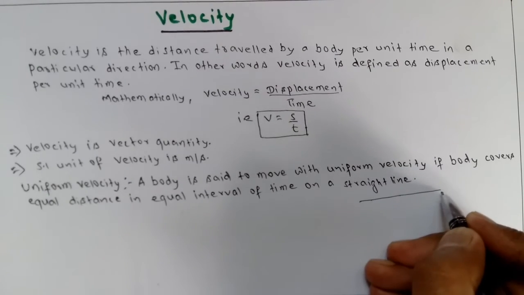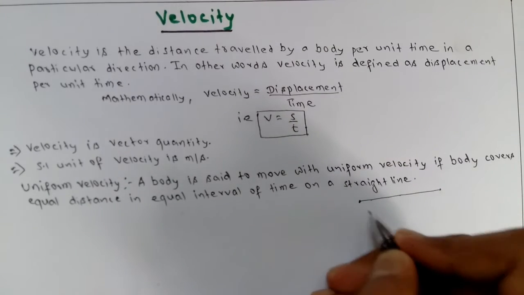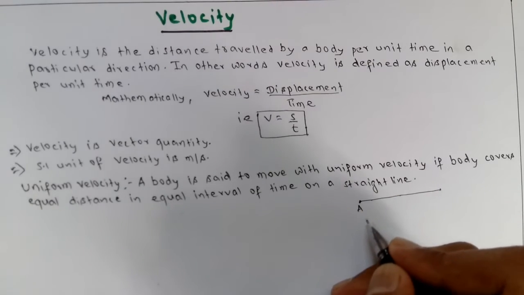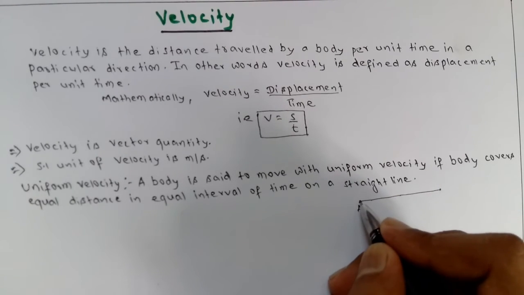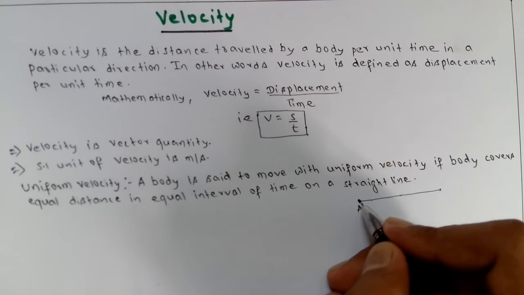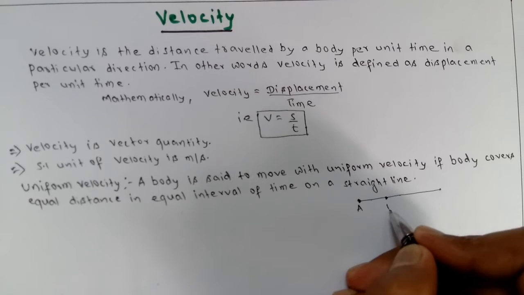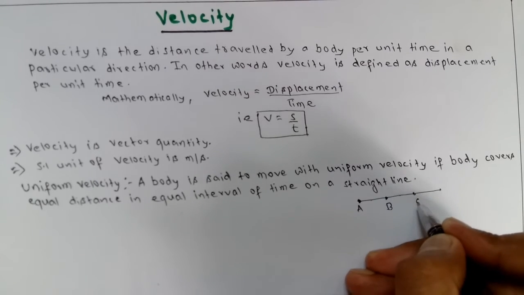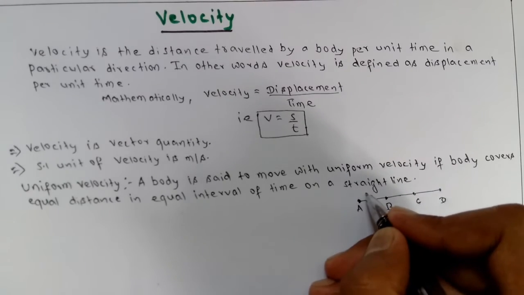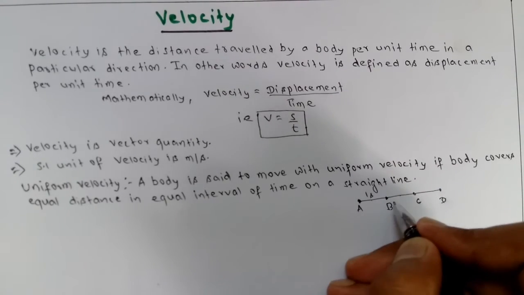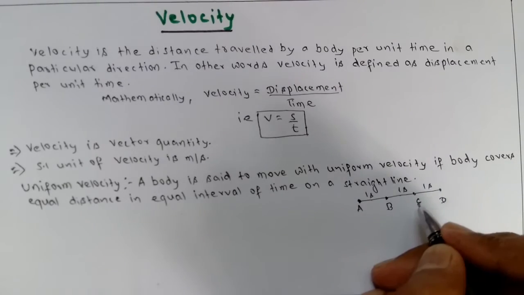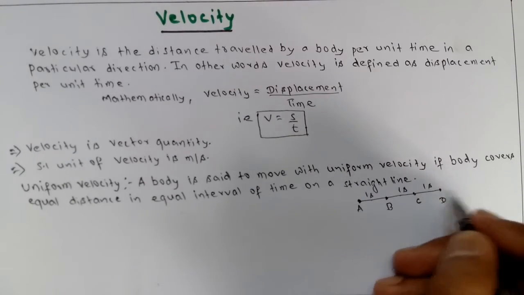Let us take a straight line here. A is a position, not a body. The body is at position A, then moves to position B, then C, then D. The time taken from A to B is 1 second, from B to C is 1 second, and from C to D is 1 second.